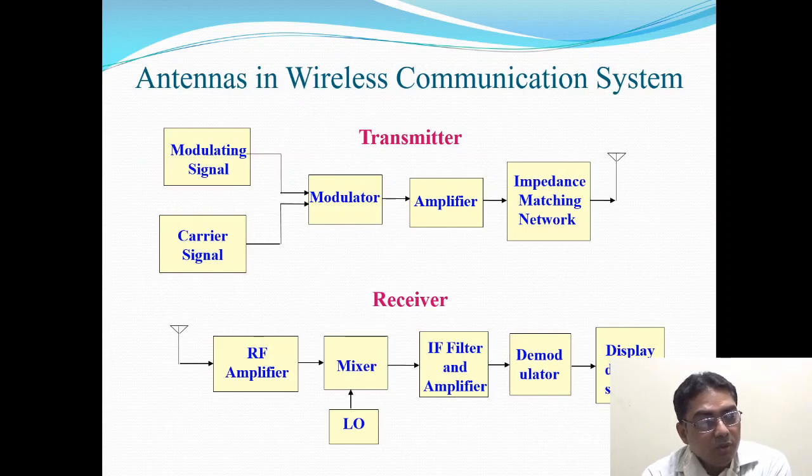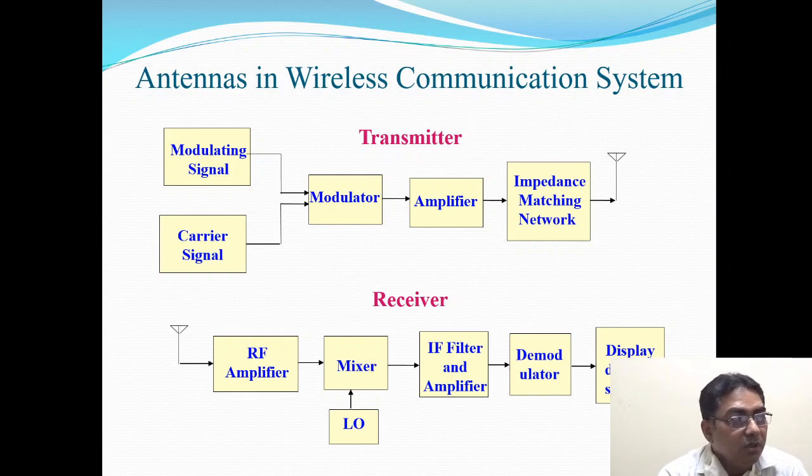Let us just look at where antennas are used, which is shown with the help of this block diagram. So here there are two block diagrams in short, the transmitter and the receiver. The antennas are used in both the transmitter as well as the receiver.